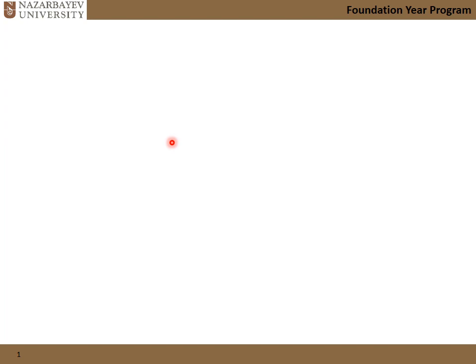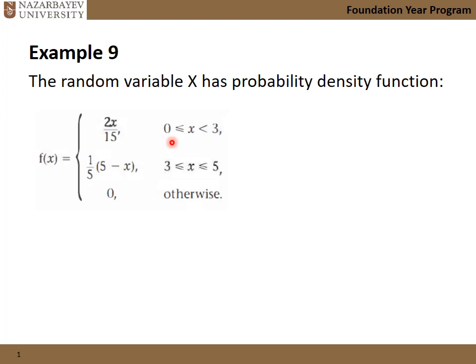Okay, this is the second part. We'll continue solving some problems. The PDF is given piecewise: 2x over 15 within this interval, (5 minus x) over 5 within the other interval, and equal to 0 otherwise. What they want is the mean, I think, and the variance.